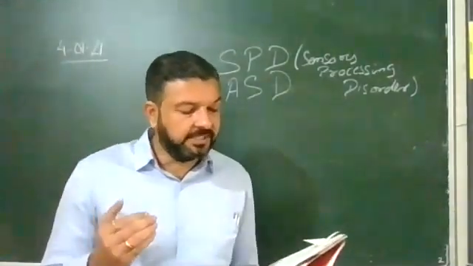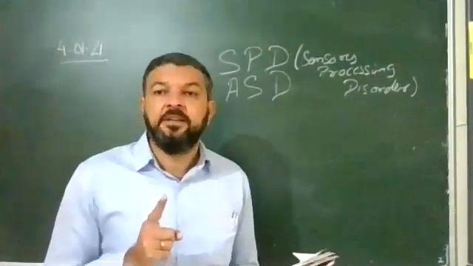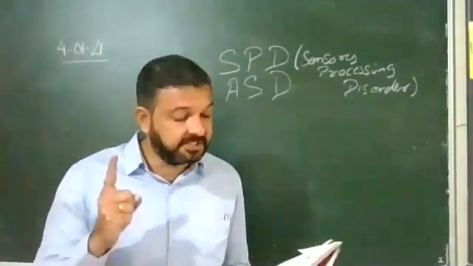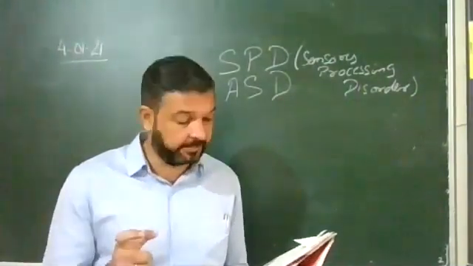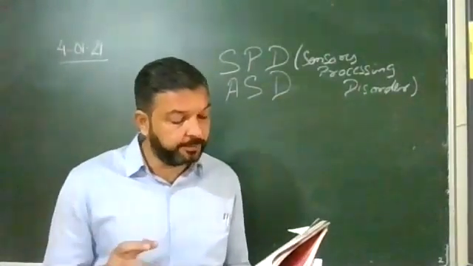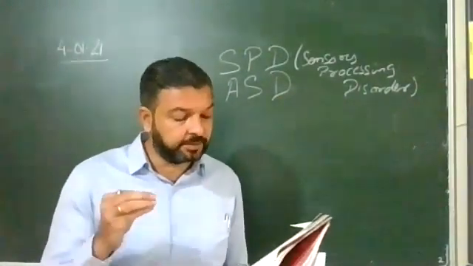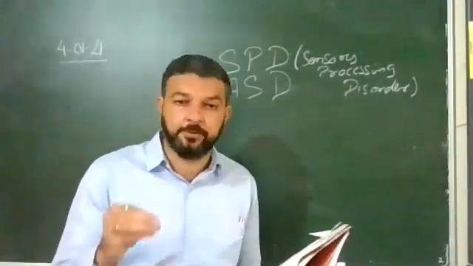This disorder is referred to as sensory processing, in which the brain is not able to read the sensory information, and because of this the response becomes sometimes poor or sometimes slow.